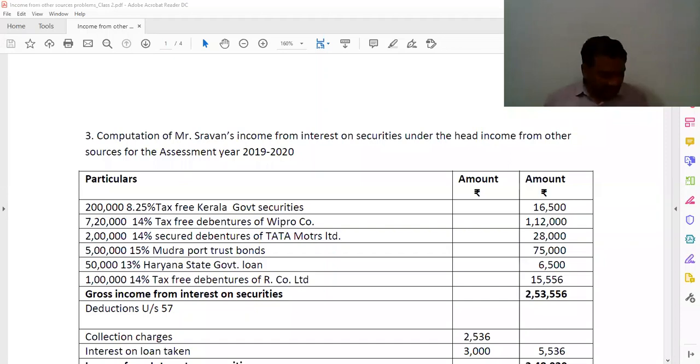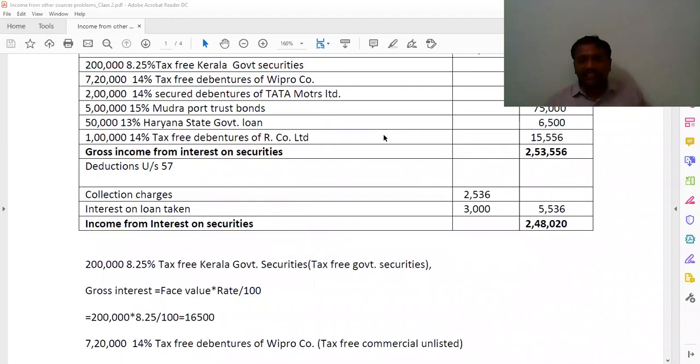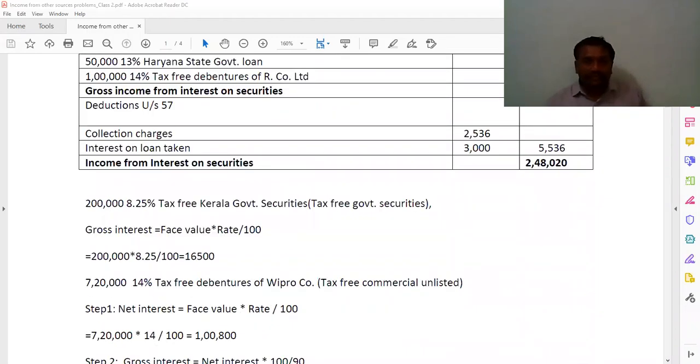Today we are going to discuss the third problem. I am going to read it once. Listen here. Mr. Savan's residential status for the previous year is resident and ordinary resident. Compute his income from interest on securities for the current assessment year. He has given 2 lakhs 8.25% tax free Kerala government securities. Just now I said, so 2 lakhs 8.25% tax free Kerala government securities.